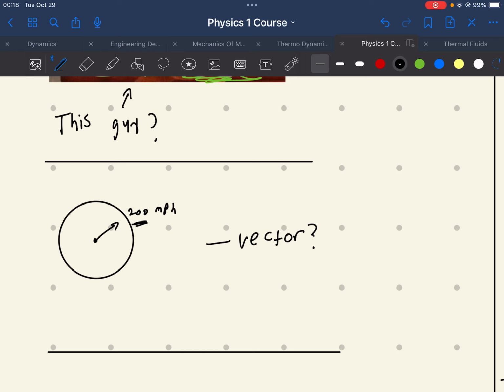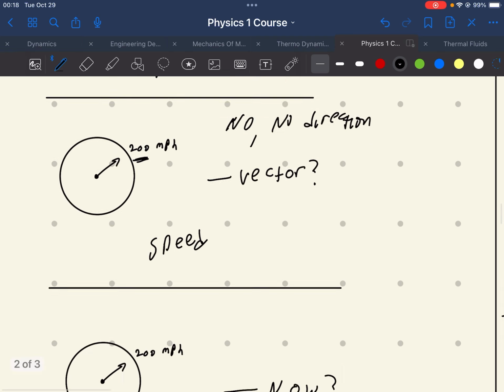There's no direction assigned to this. This is called a speed, when you only have the magnitude of your velocity vector. But this is not a vector because there is no direction. So, no direction.